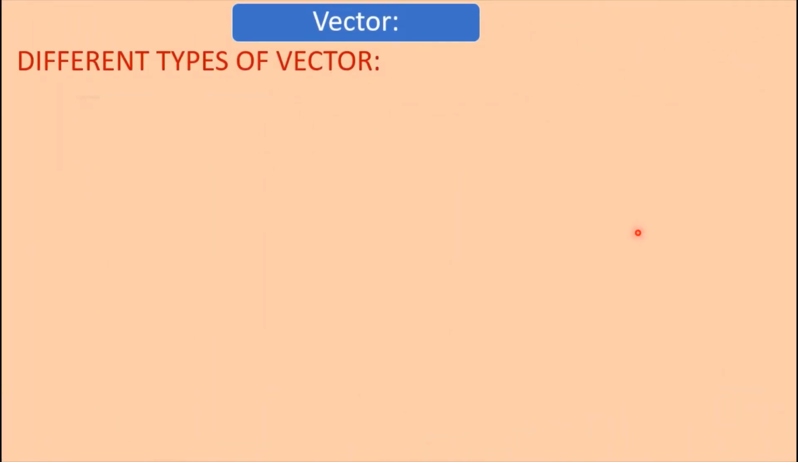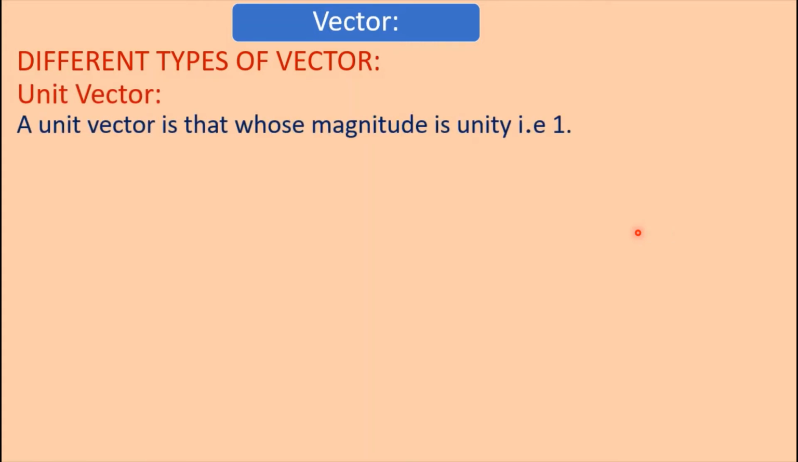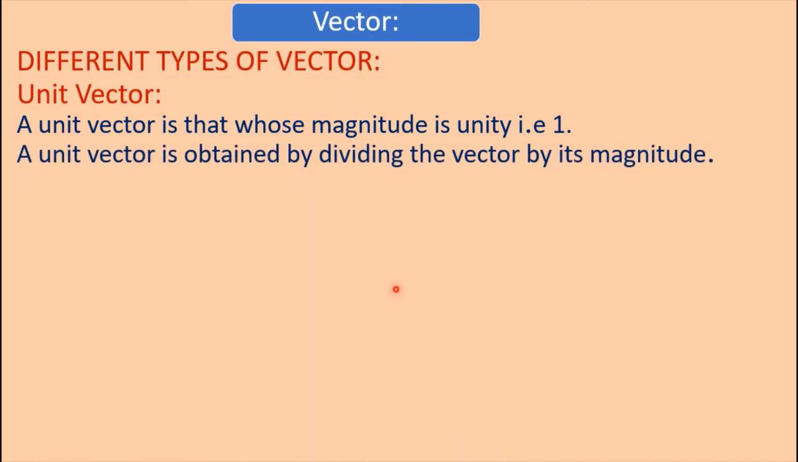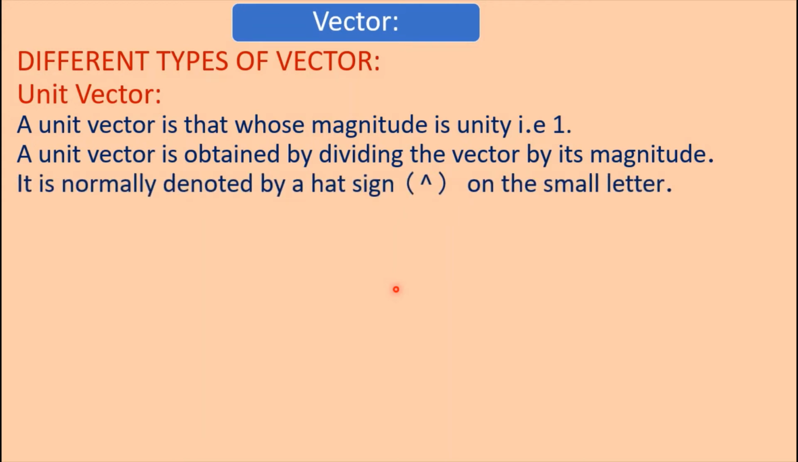Different types of vector. Unit vector. A unit vector is one whose magnitude is unity, that is 1. If the magnitude of a vector is 1, then the vector is a unit vector. A unit vector is obtained by dividing the vector by its magnitude. It is normally denoted by a hat sign on a small letter.